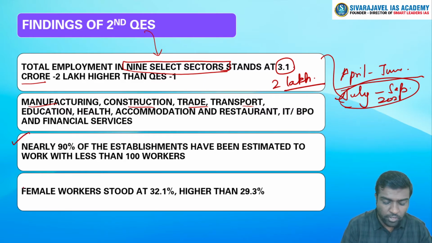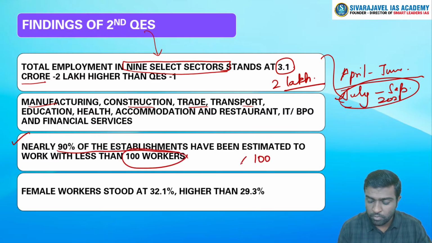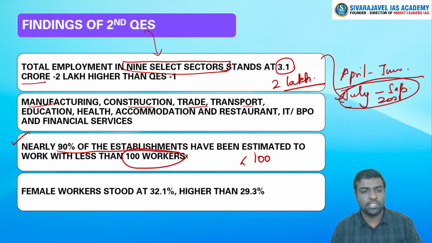Some other important data that it shows: 90% of the establishments have less than 100 workers. So most of the firms come under the micro type. Workers are not the classification category for MSMEs, but we can understand that if it is a micro or small industry, then obviously it is going to employ less than 100.